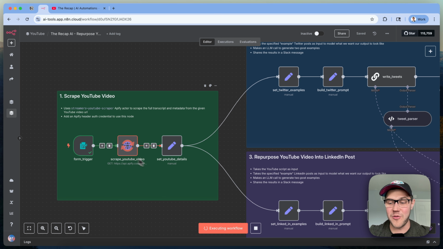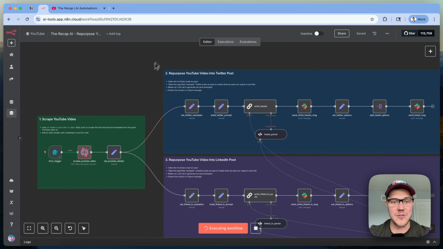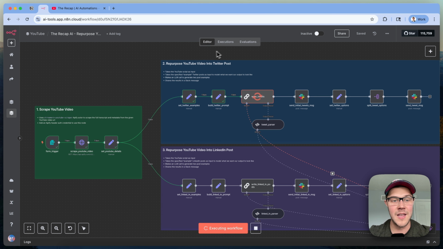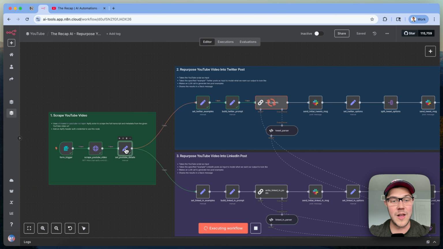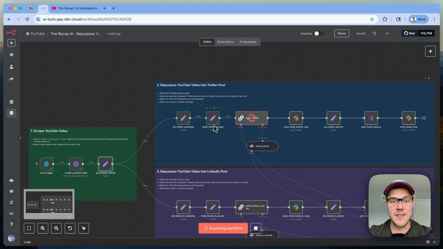The first node we have running is an API call we're making out to Apify to scrape that entire video's metadata and give back a full transcript of that entire video. We're going to then use that transcript and fan out here to number 2 and number 3, where we repurpose that transcript into an engagement optimized Twitter post and an engagement optimized LinkedIn post. Once that finishes, we clean up a little bit of the data and split out the title, the transcript, and the URL. And then we fork off to both of these paths.